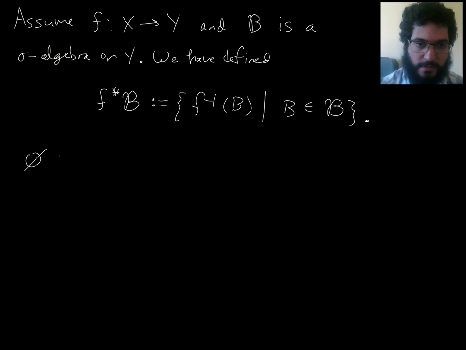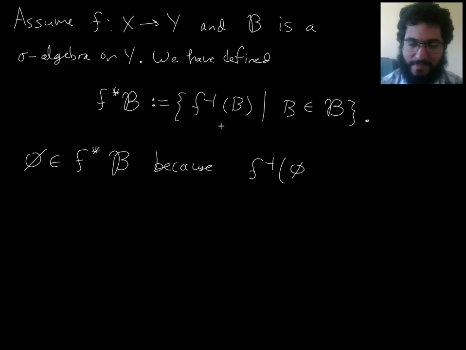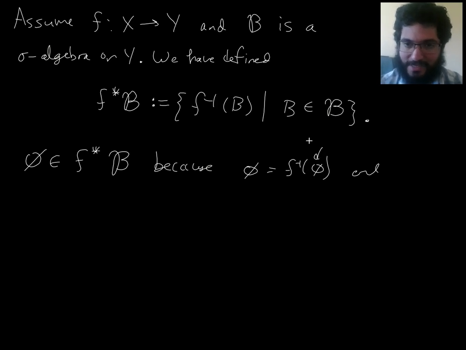So first, why does it contain the empty set? Well, let's start this way. The empty set is the preimage of the empty set, right? And the empty set that you're seeing here is one of the possible B's. It's a measurable subset of Y. So that's it for that. That was easy. Now for countable unions.